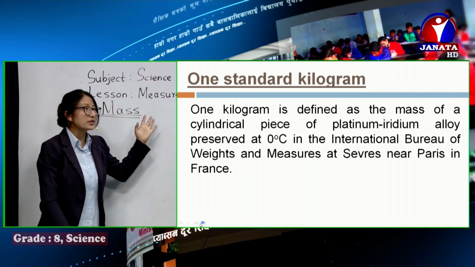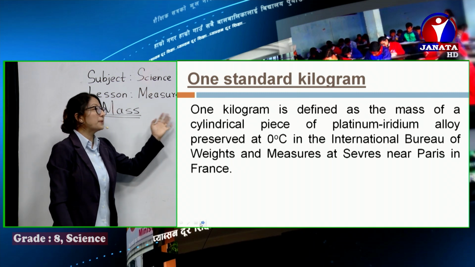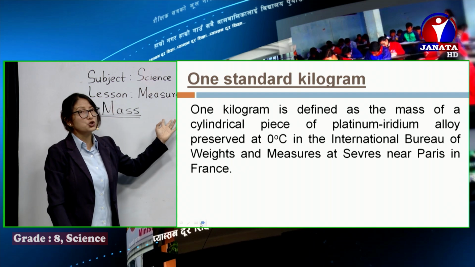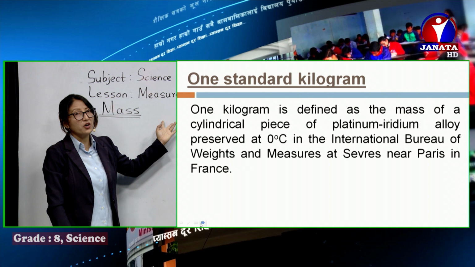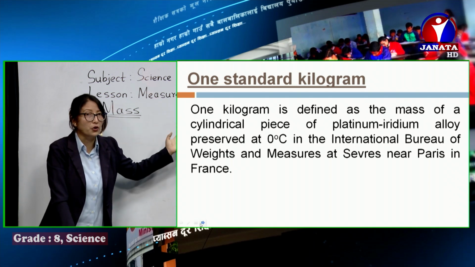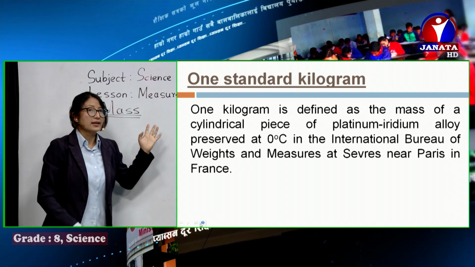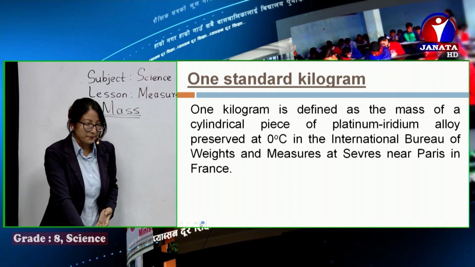So to define 1 standard kilogram, we can say it's the mass of a cylindrical piece of platinum iridium alloy. Mixing two metals, the alloy is formed and preserved in the International Bureau of Weights and Measures in Paris. That 1 kg mass is called 1 standard kilogram.